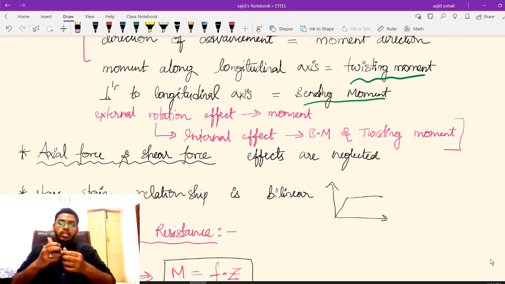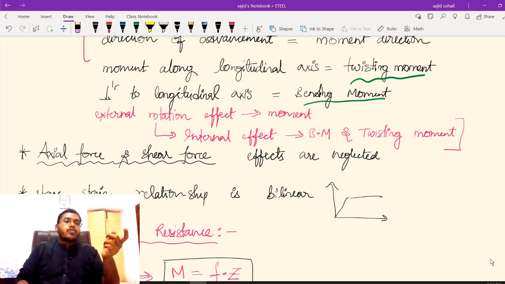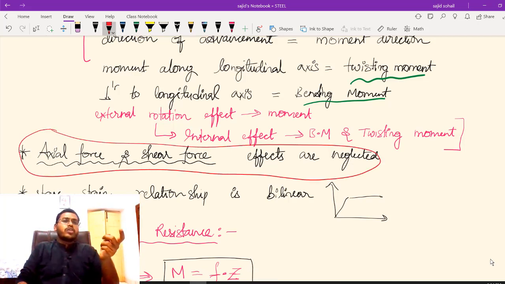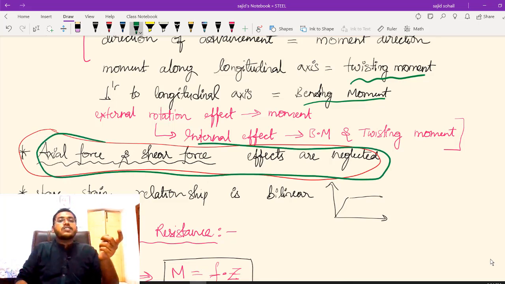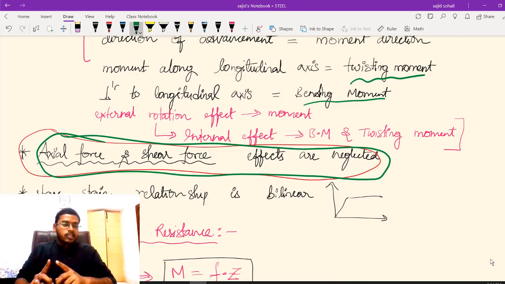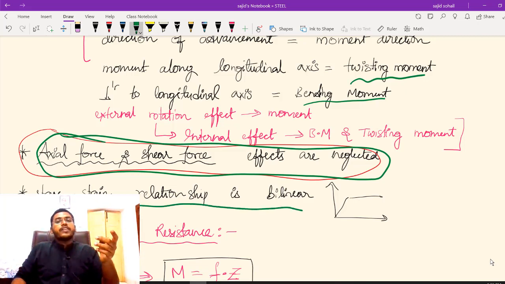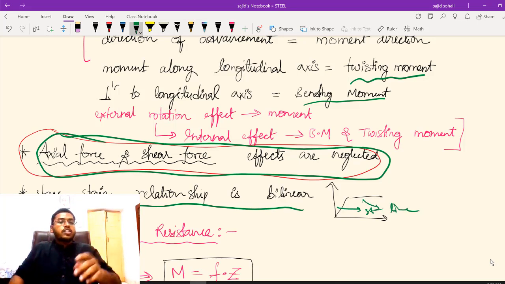See, in this plastic analysis, whatever you are designing, we are mainly concerned about moment capacity. Okay, the axial forces and shear forces of the body, whatever we have, we generally ignore them. No need to consider. The main factor with which my structure is failing is moment only. That's how I consider this. And how will the stress strain relationship be? It will be bilinear, as I have explained before in the last module. It will be a straight line.